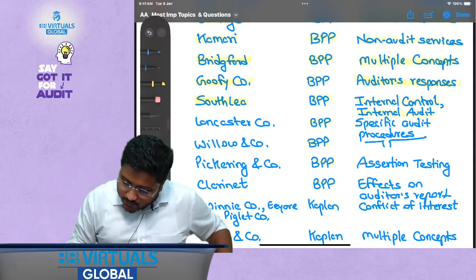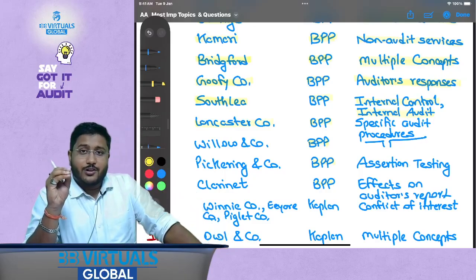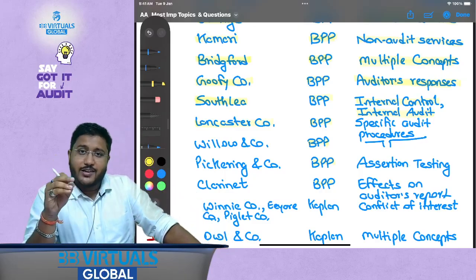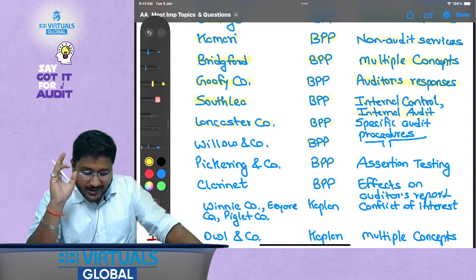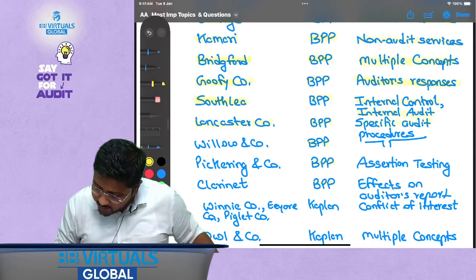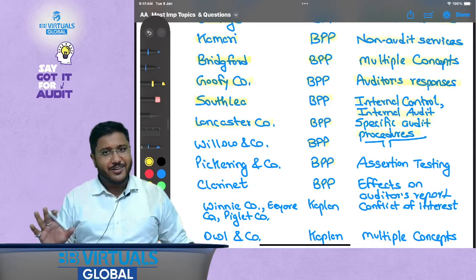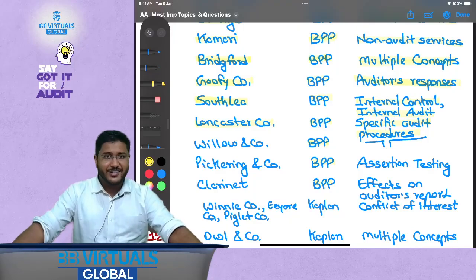one part where students generally do not solve the questions, and ACCA generally tests it also. Okay, then Lancaster company. I apologize if I mispronounce any of the names, but please try to understand the concept here. Okay, Lancaster company, BPP, specific audit procedures. If you have any suggestions on how I need to pronounce a particular question, please feel free to let me know. But please focus on the name first.